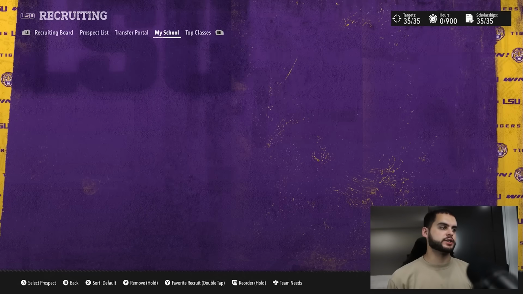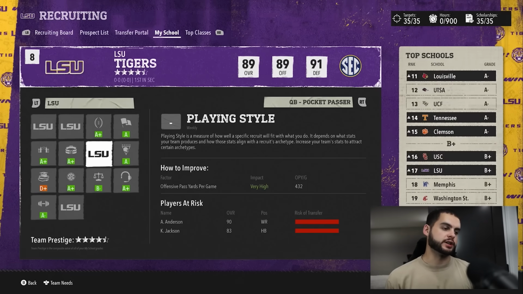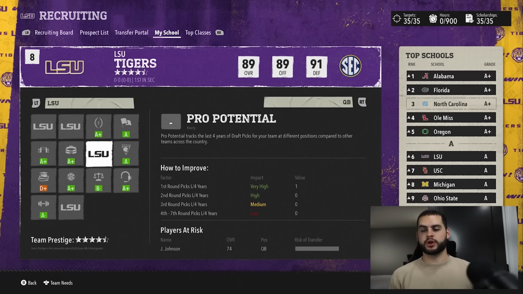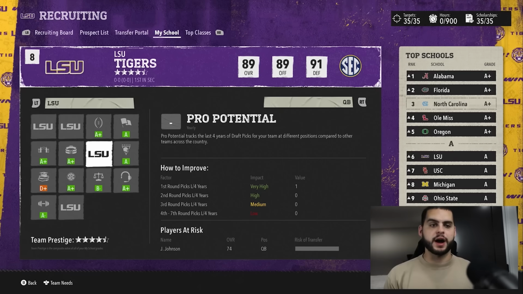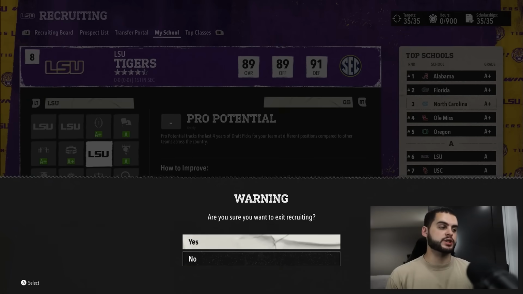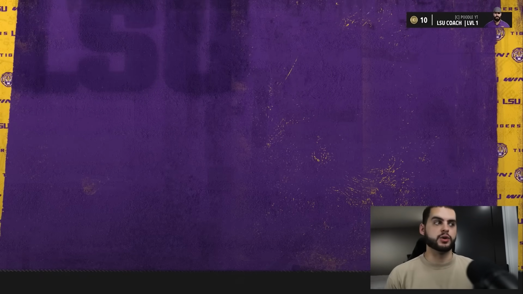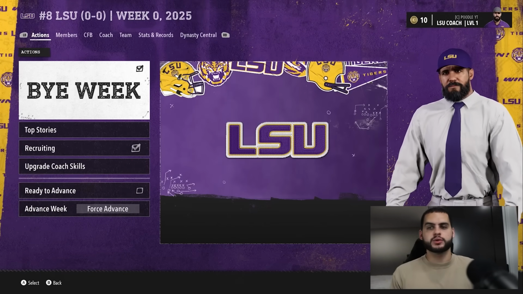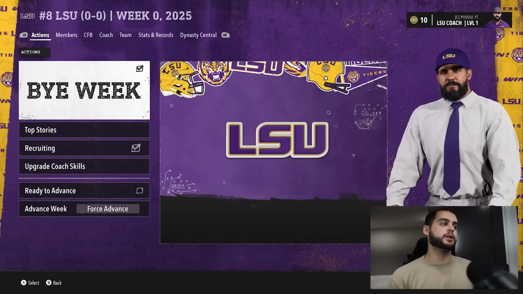So what changes here is that pro potential is constantly changing. You could have had a really good 4 years and brought in a bunch of A pro potential guys, but then have a few bad years and now be at a B-. Now all your pro potential guys are leaving, and their deal breaker goes up because pro potential is constantly raising. Their pro potential could go up to an A-, A, A+ as they go up in overall. And now your players are leaving.